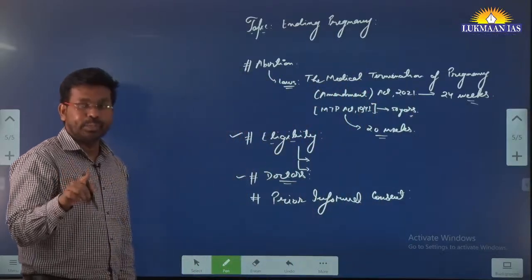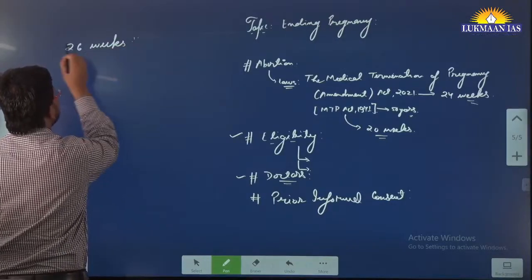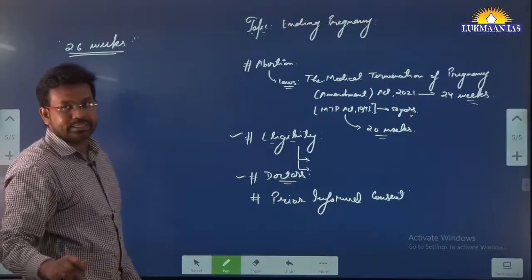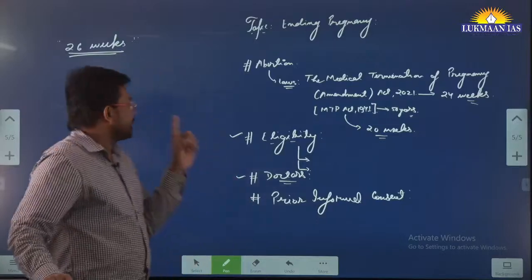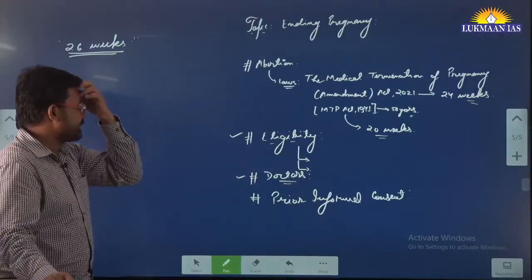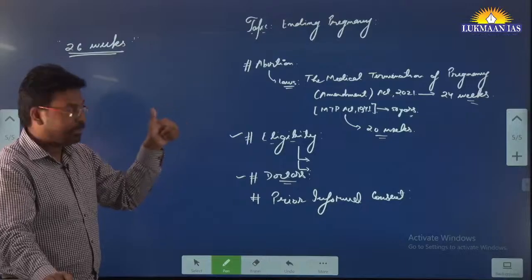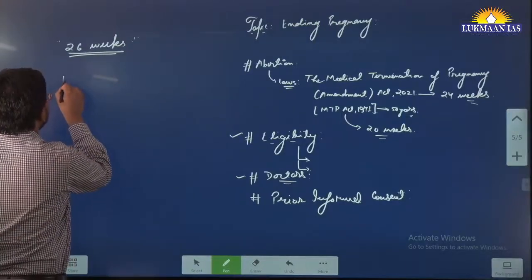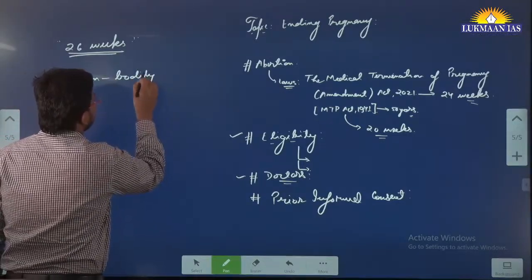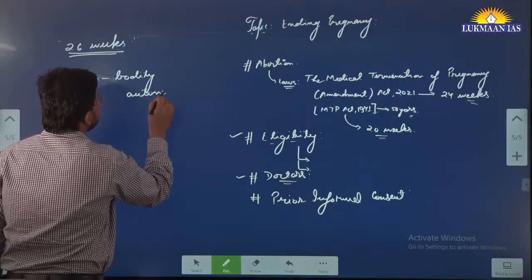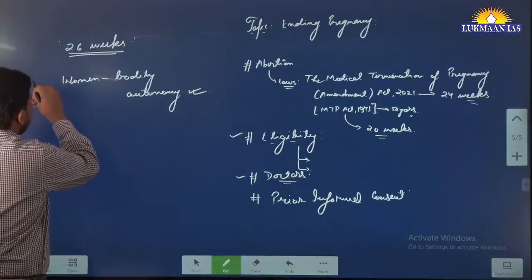But the case that the Supreme Court of India is hearing has issues related to 26 weeks. There is a woman who wants to abort a child. She already has 2 children, the youngest of whom is less than 1 year old, so she does not want another baby. But the medical practitioners had divided opinions. Some said that the woman has bodily autonomy, so her decision related to abortion should be upheld.